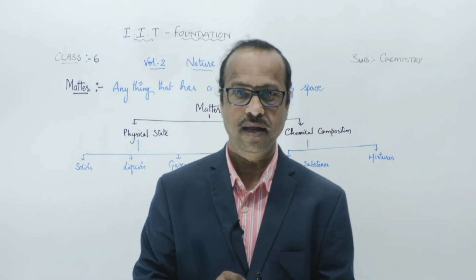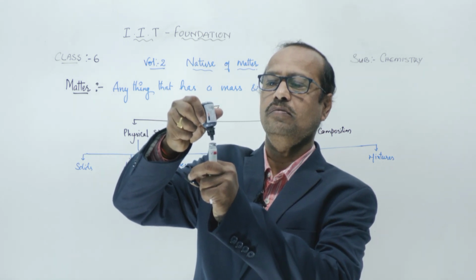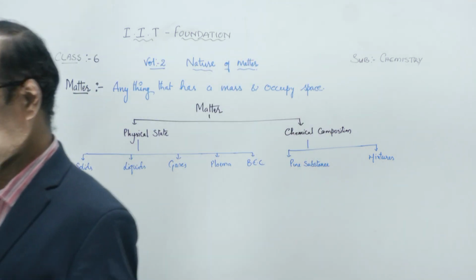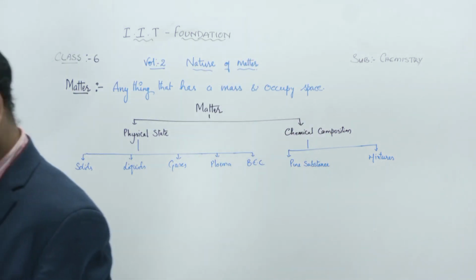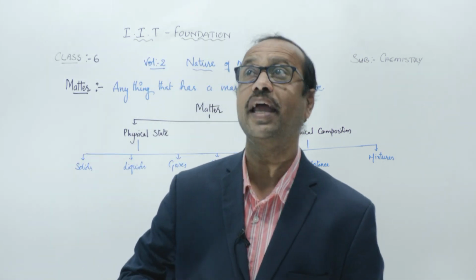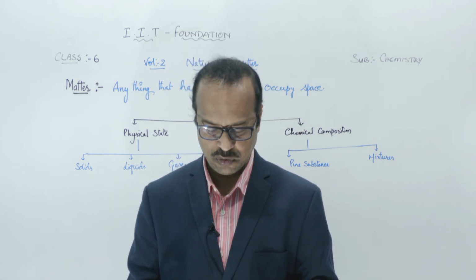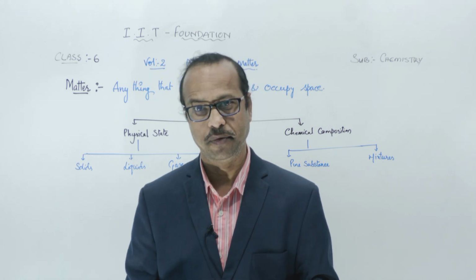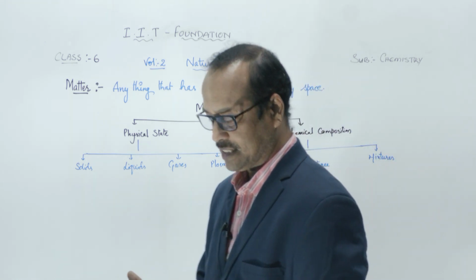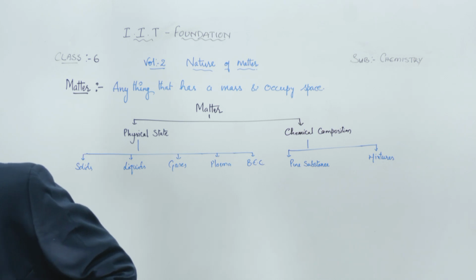If I take it like this and drop it, it's not opened, it's a new one. So that is a liquid. Ink is a liquid. And then come to the gases. What are gases? You know that air is a gas. So matter exists in 3 states: solids, liquids, and gases. This you have studied. Apart from this, what are there? Plasma and Bose-Einstein condensate. That I'll discuss now one by one.